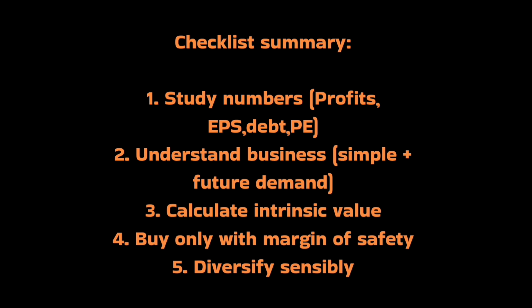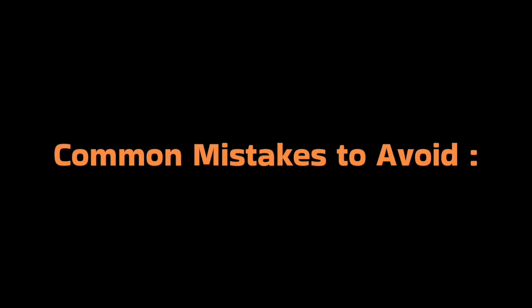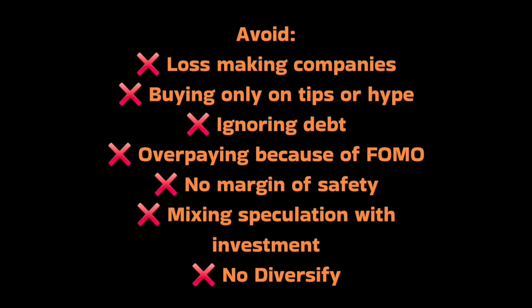Number 3, calculate intrinsic value. Number 4, buy only with margin of safety. Number 5, diversify sensibly. Common mistakes to avoid: loss-making companies, buying only on tips or hype, ignoring debt, overpaying because of FOMO, no margin of safety, mixing speculation with investment.